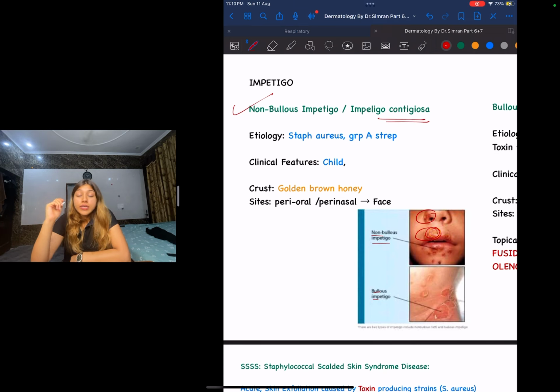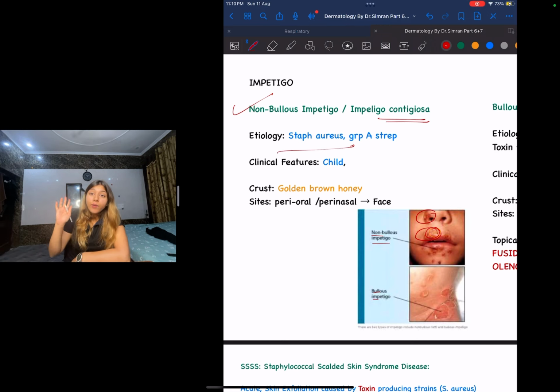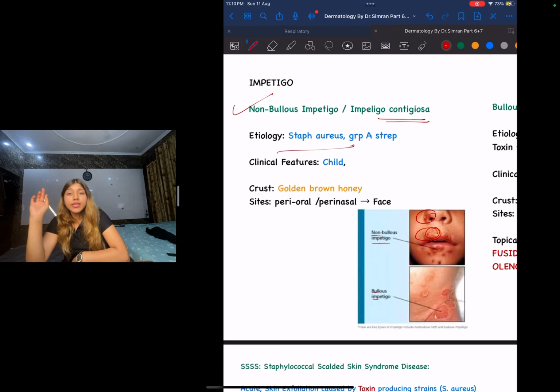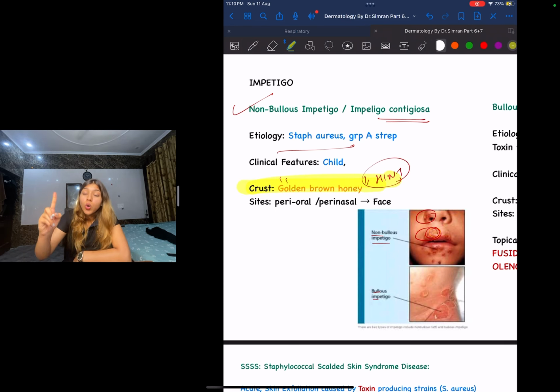Okay, what is the etiology? What is causing this? Again, your Staph aureus and your group A streptococcus. How is the clinical feature going to be seen? You guys might have heard this question 100 times. There is a child who comes with a golden brown honey crust. This is your hint. If you see this in the exam, you will close your eyes and mark non-bullous impetigo. A golden brown honey crust in a child tells me that this is a non-bullous impetigo.